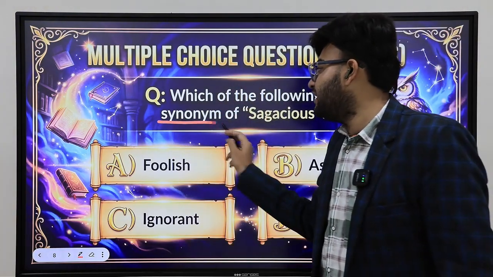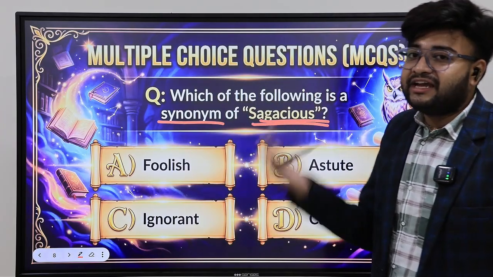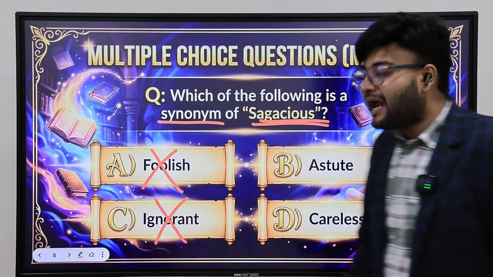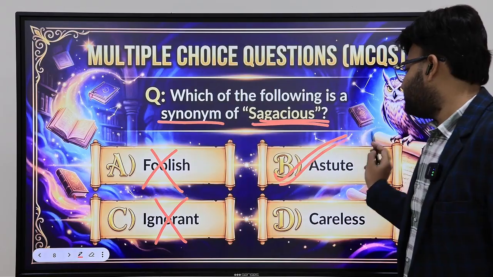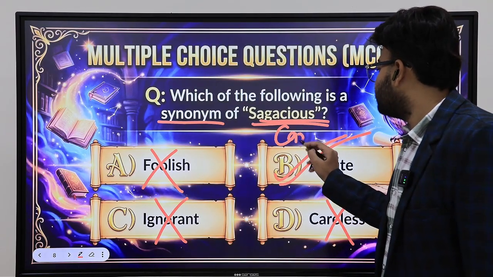Whatever the question is demanding, that only you have to answer. Synonyms of sagacious: a very wise person. So a foolish person will be an antonym. Ignorant will be an antonym. Astute is the absolutely correct answer. Careless is the antonym, and careful also.